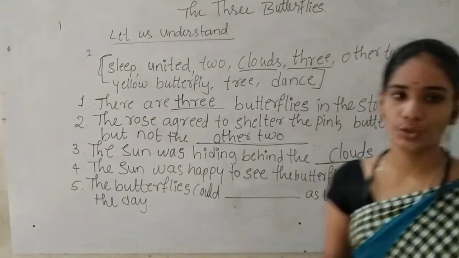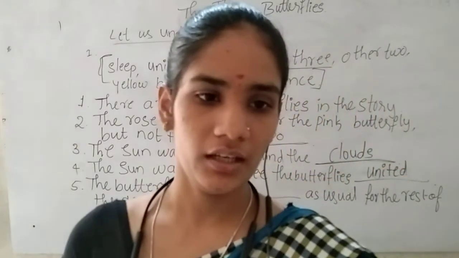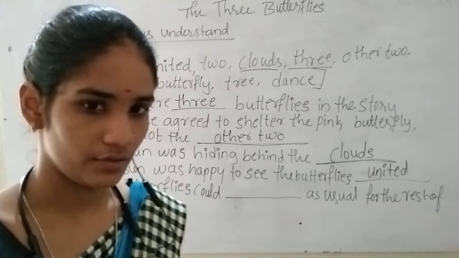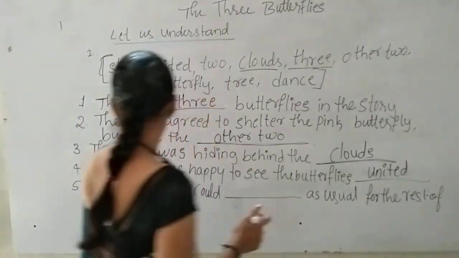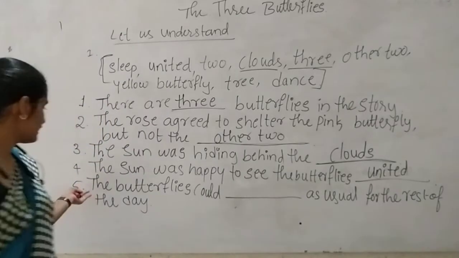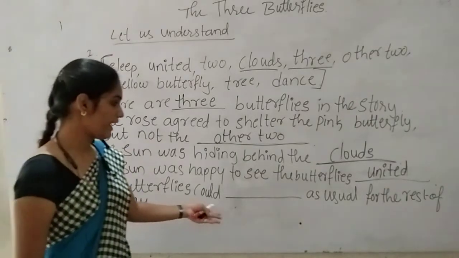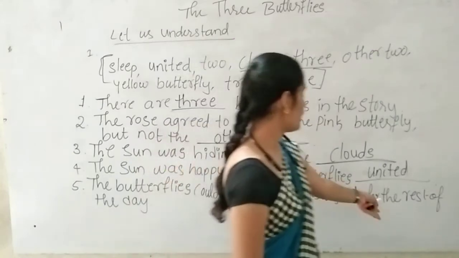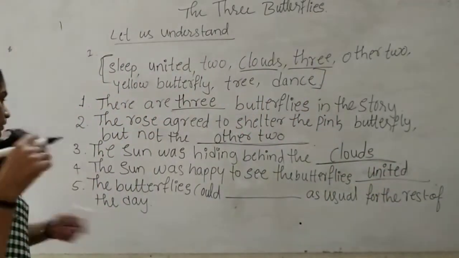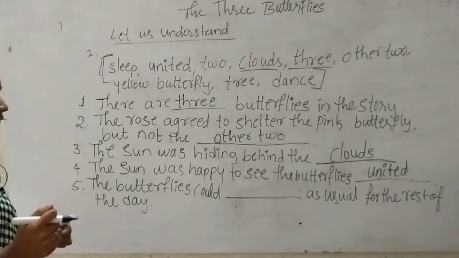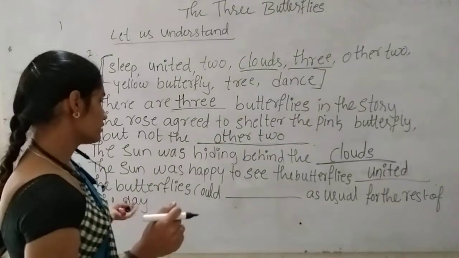U-N-I-T-E-D. United. Okay. Next, the fifth sentence is: the butterflies could dance as usual for the rest of the day. The butterflies could what?